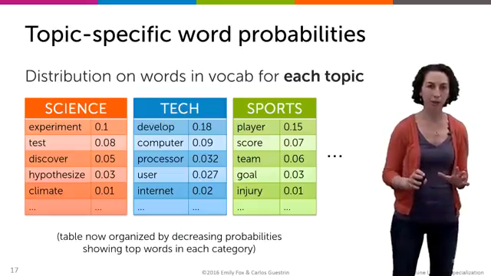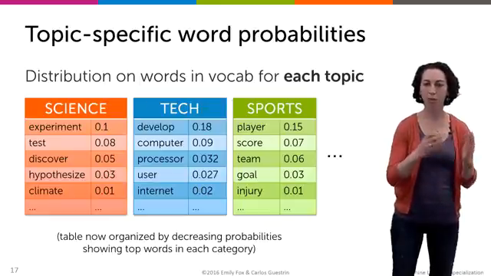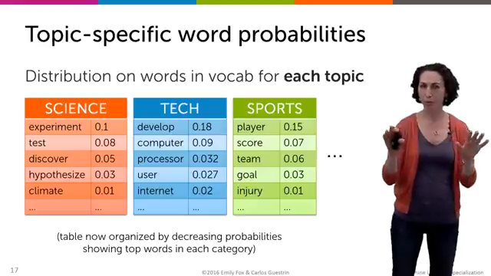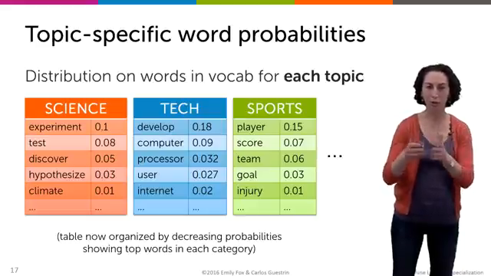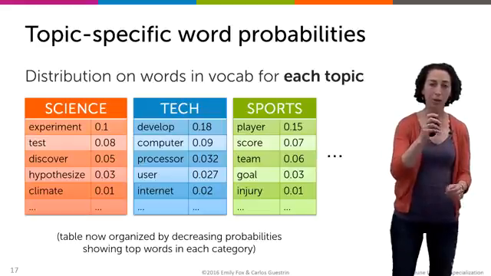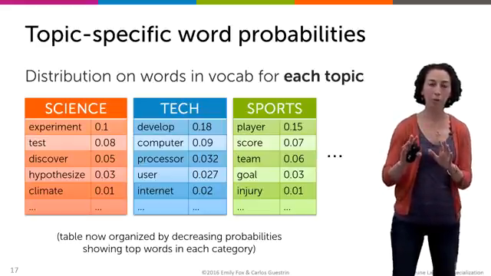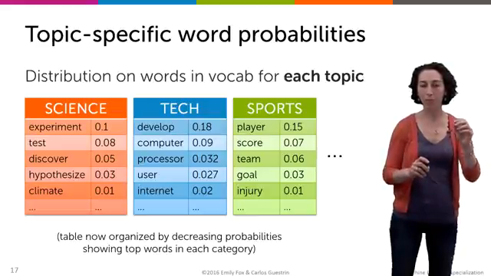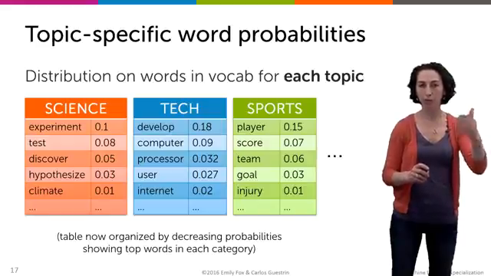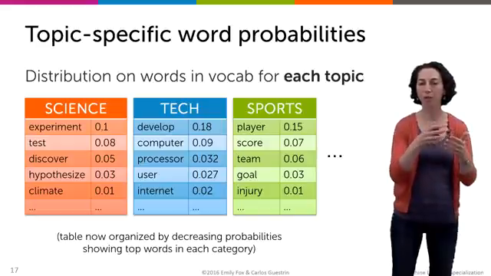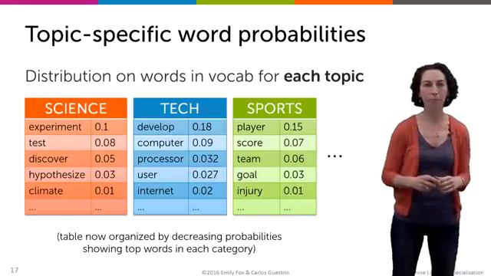So just to be very clear, for every topic, like ones about science and technology and sports, even though of course we don't have those labels, they're just going to be cluster 1, 2, 3. We're going to have a probability vector over words in the vocabulary. And the way I'm showing them here on this slide is ordered by how probable those words are in the topic, from most probable to least probable. Whereas in the previous slide, I was just listing the words that actually appeared in the data set or in that specific article.